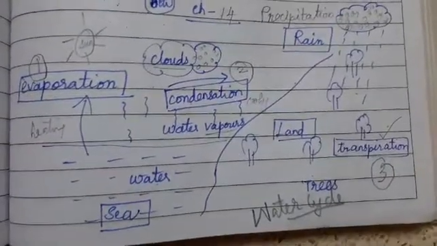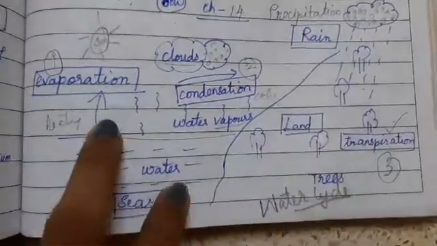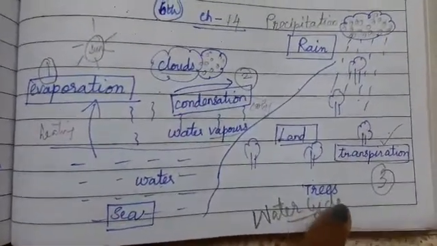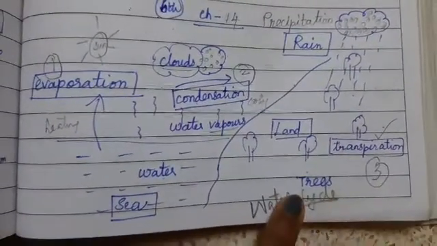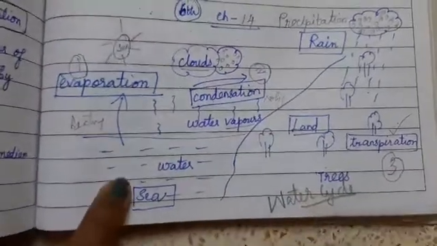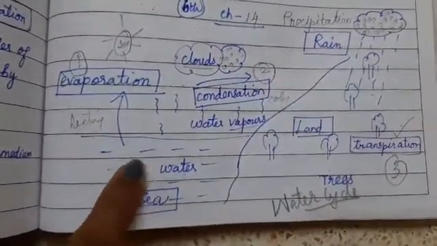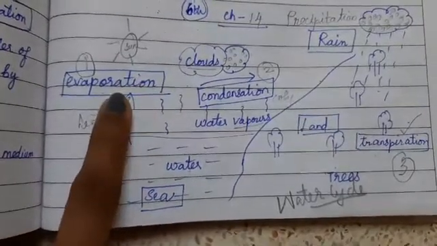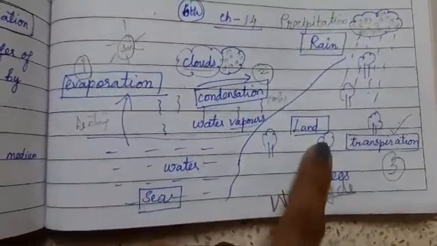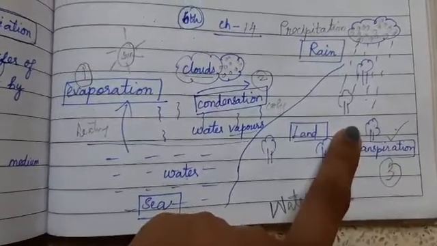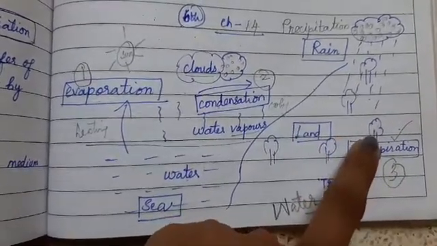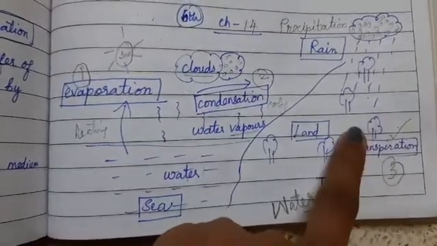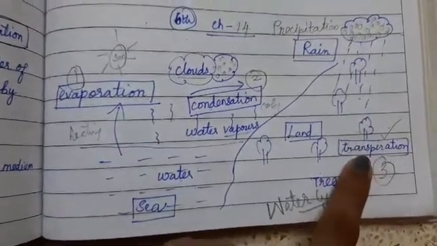So in these 4 processes you would have noticed that the water follows a cycle. It follows a pattern. So from the water bodies like oceans and seas, the vapors are formed by the process of evaporation. Similarly, in the land area, the trees have the water which gets escaped as vapors by the process of transpiration.